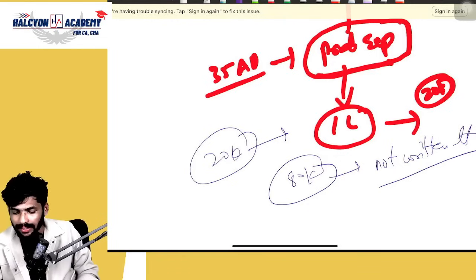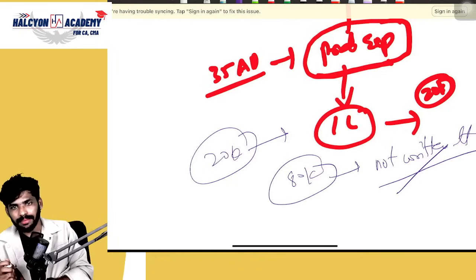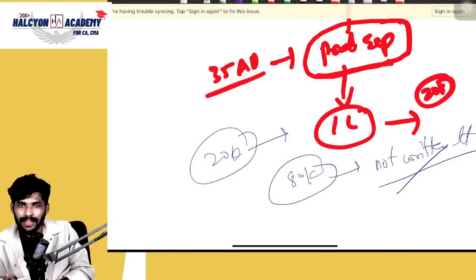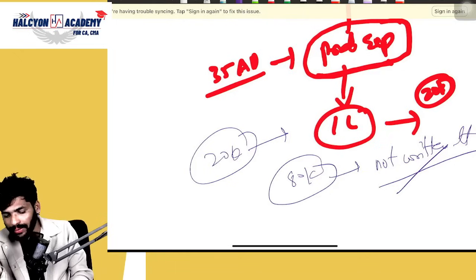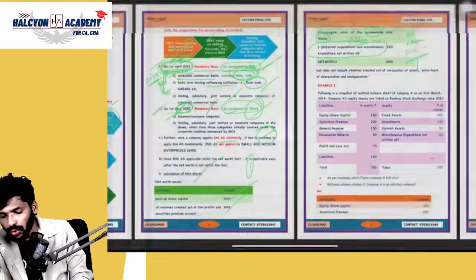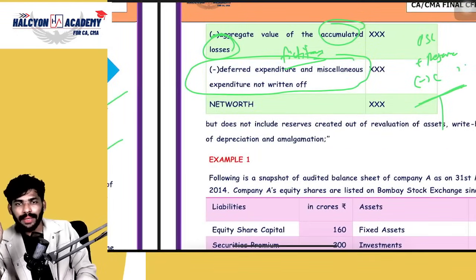That's why that is called a fictitious asset. Fictitious means dummy assets. In reality, that is not an asset, but still we are showing it in the balance sheet. On which side, guys? Asset side. That's why we call it fictitious assets. We have given a few examples also for that. That fictitious assets also should be deducted from the paid up share capital and reserves.